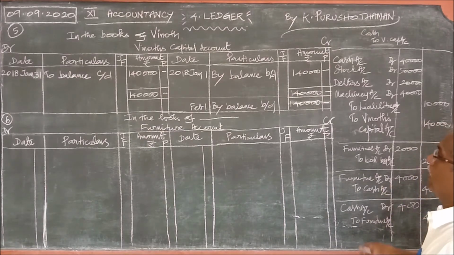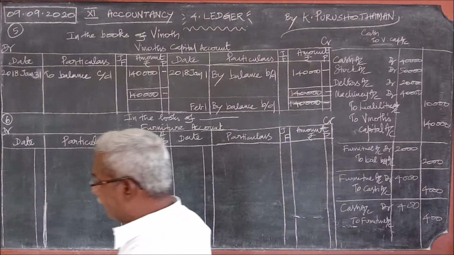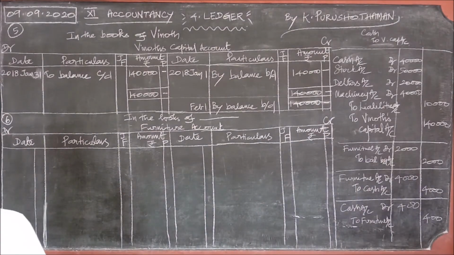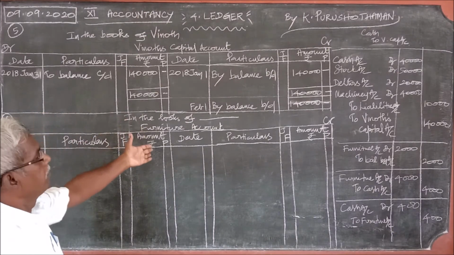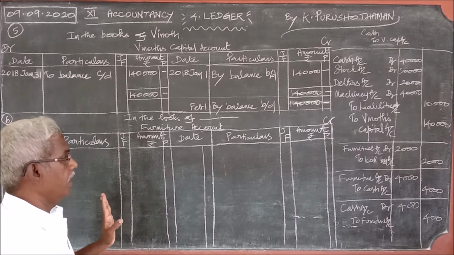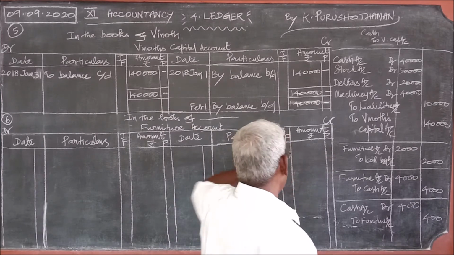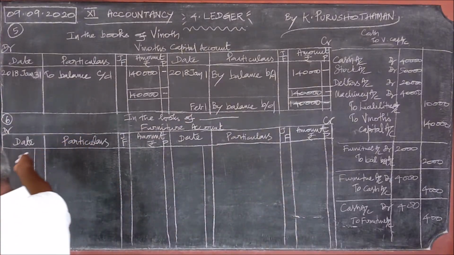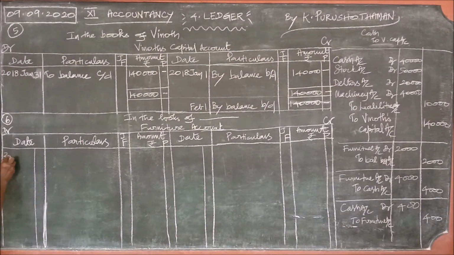With this, we should pass entries there. Instead of writing these journal entries, by bearing all of them in mind, you can prepare it. So for the first entry, where the furniture appears on the debit, we should pass the entry on the debit only. 2016, January 1st.